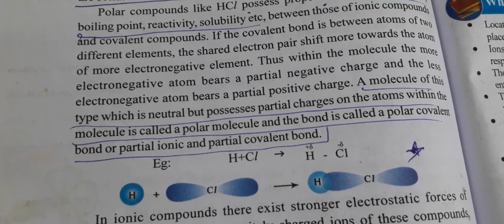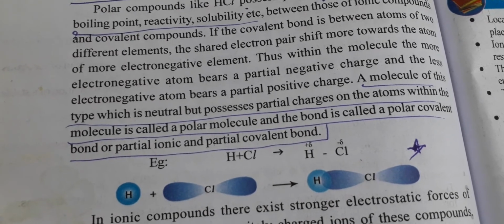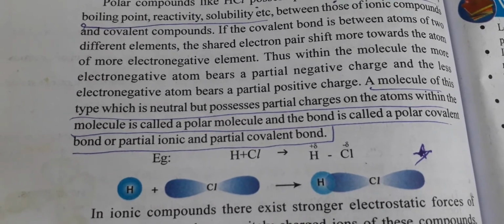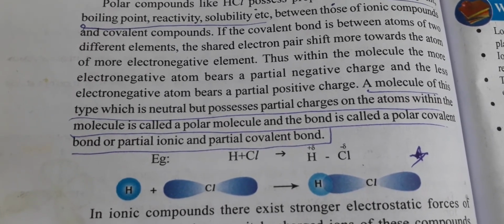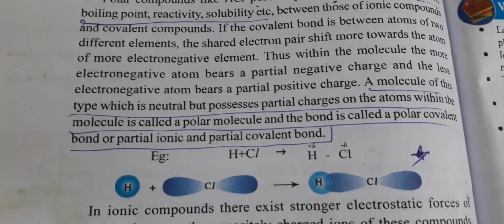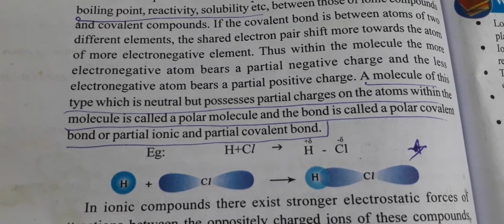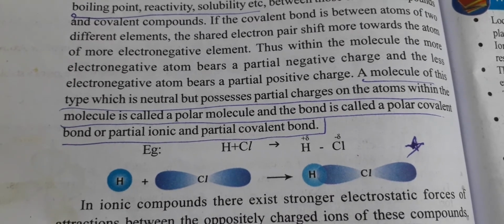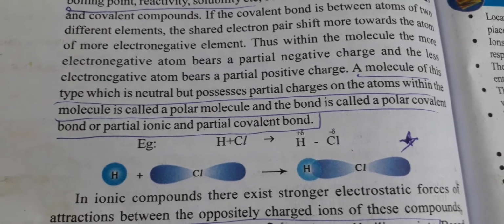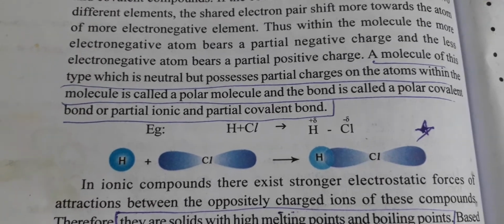You can see that in the p orbital, one end of the p orbital is having some minute charges on that end. So that means partial charges exist here. Because of the existence of the partial charges, we call it a partial covalent bond, that is a polar covalent bond.